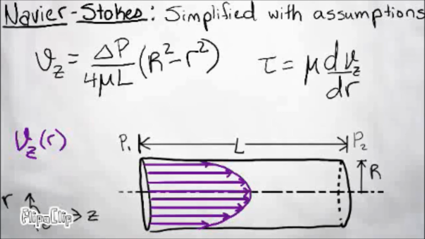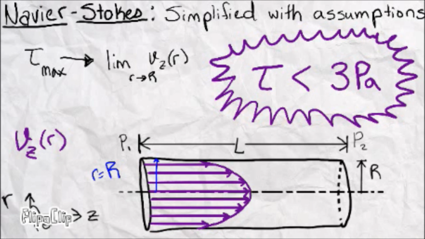If it is under the value we found, we can be sure that your bone will get all of the healthy graft it needs. If it's over, well, let's just hope it doesn't get to that. So using all the information that we discussed previously, as little r goes toward big R, which is the radius of the barrel, the velocity of the moving graft material with respect to r will be slower at the walls of the barrel, and the material here will also experience the maximum shear stress. According to my calculations, the maximum shear stress will be less than 3 pascals, and therefore we don't expect any unfolding of our protein material.